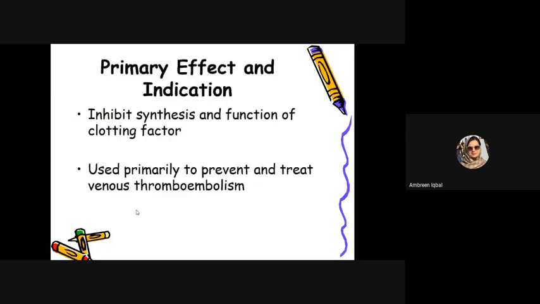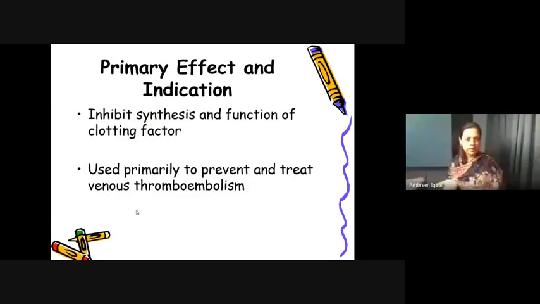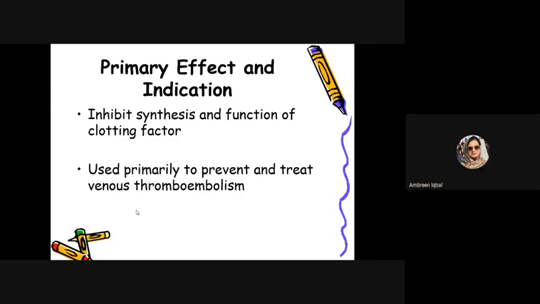The next is the prime effect due to which it is indicated. It's the same thing again: why are we using anticoagulants? We actually want to inhibit the synthesis and function of the clotting factors, those clotting factors that stimulate one another and ultimately cause the activation of thrombin and the conversion of fibrinogen to fibrin. So we want to inhibit the synthesis and function of those clotting factors, as we want to prevent coagulation.